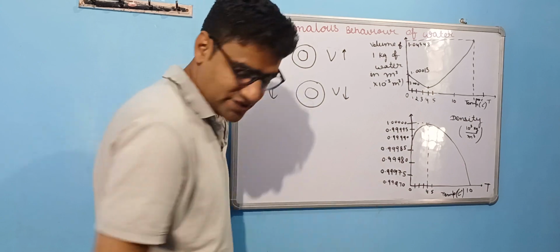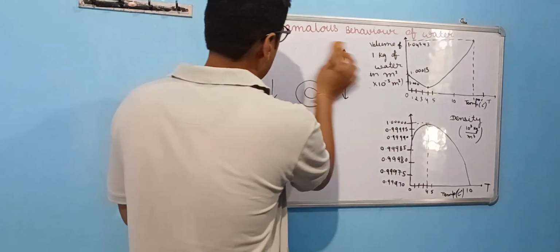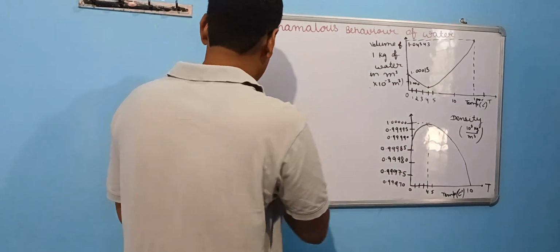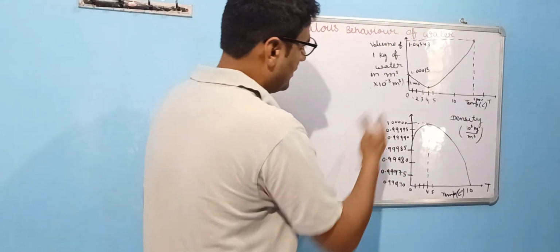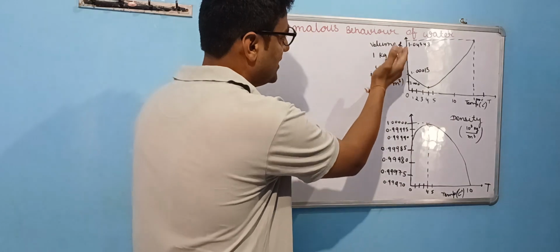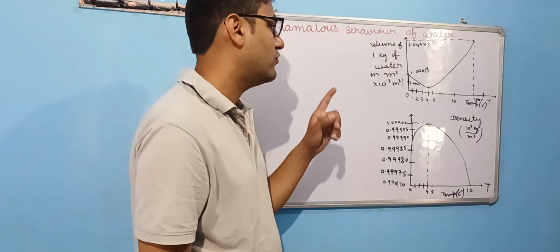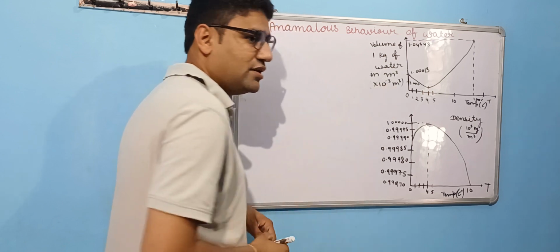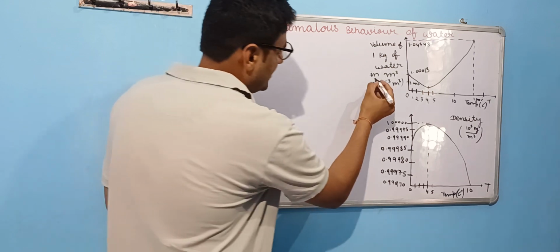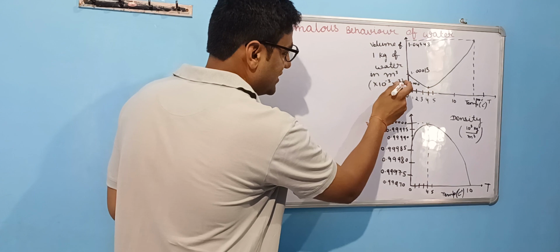Let's see by these two graphs. These graphs will show the unique behavior of water. Firstly, on the x-axis we have the volume of 1 kilogram of water, in meter cube. So it is written here as 10 raised to power minus 3 meter cube.